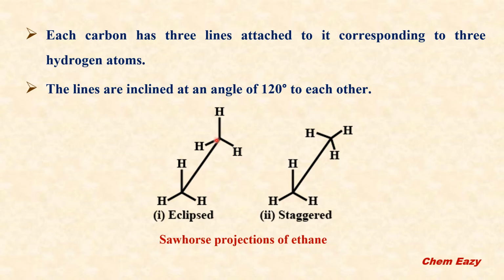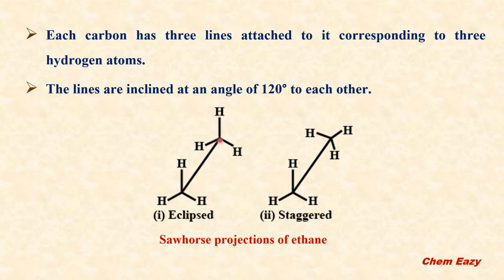This is slightly tilted either to the right or left. Here it is tilted to the right side, so you can see this is slanting. The front carbon is shown at the lower end of the line, and the rear carbon is here, at the upper end.